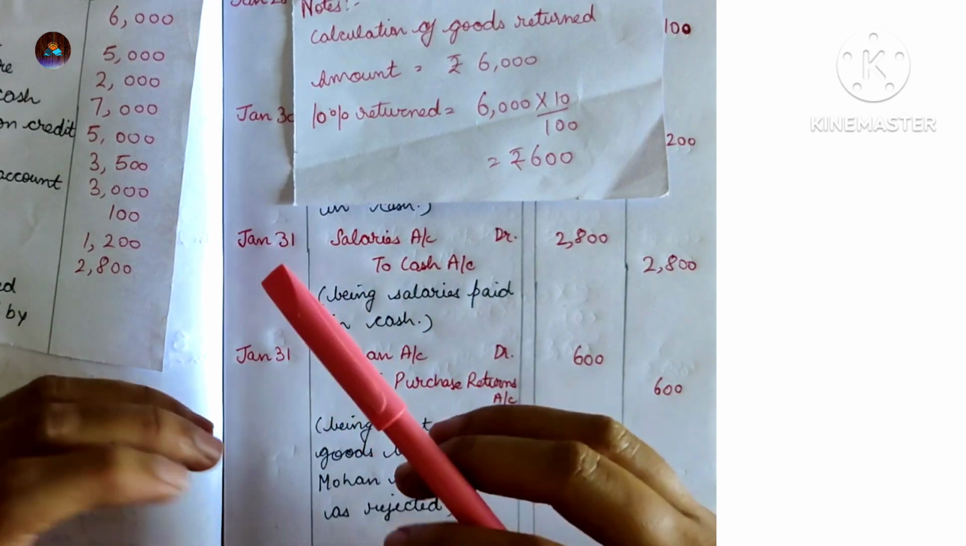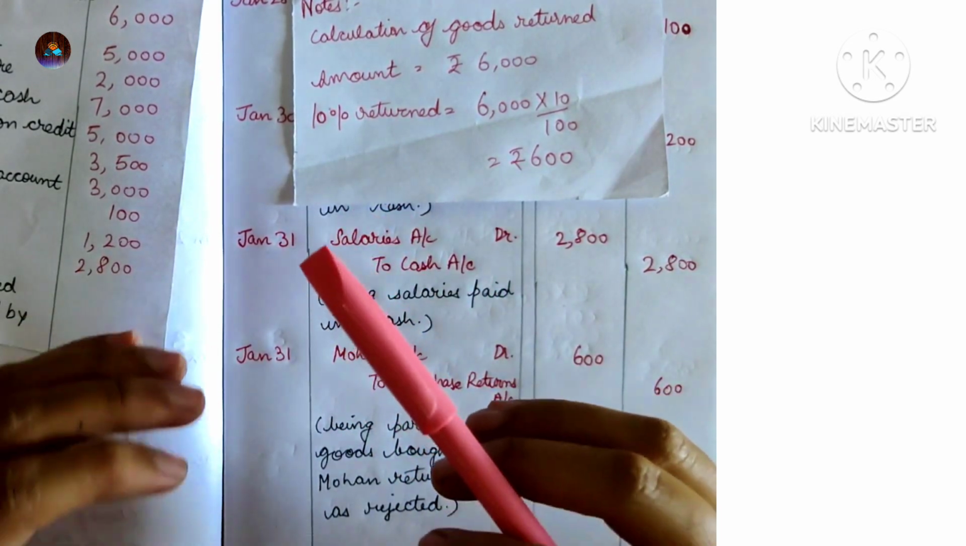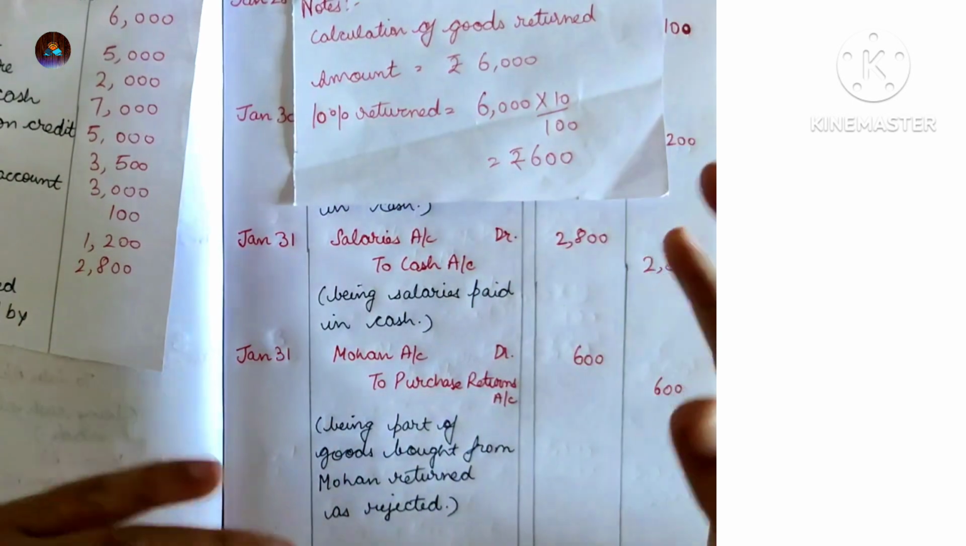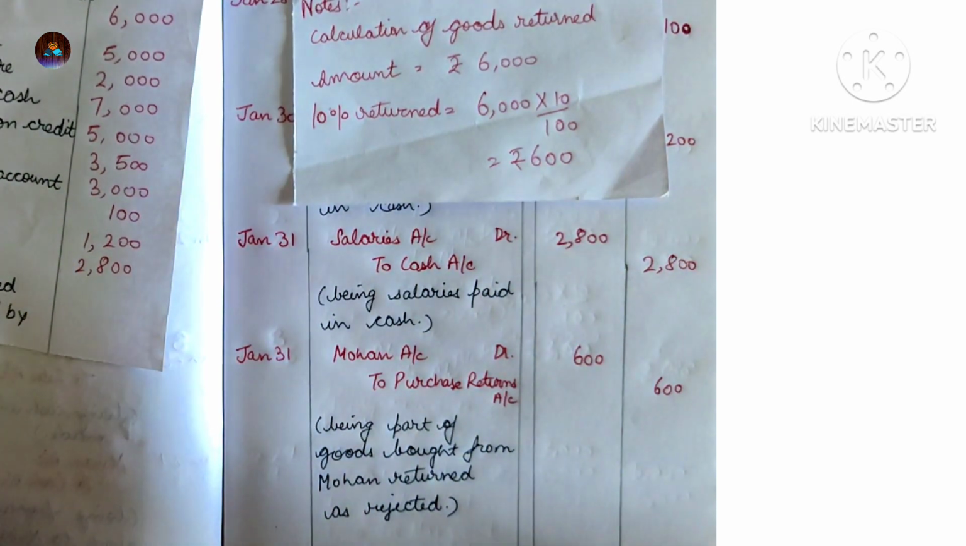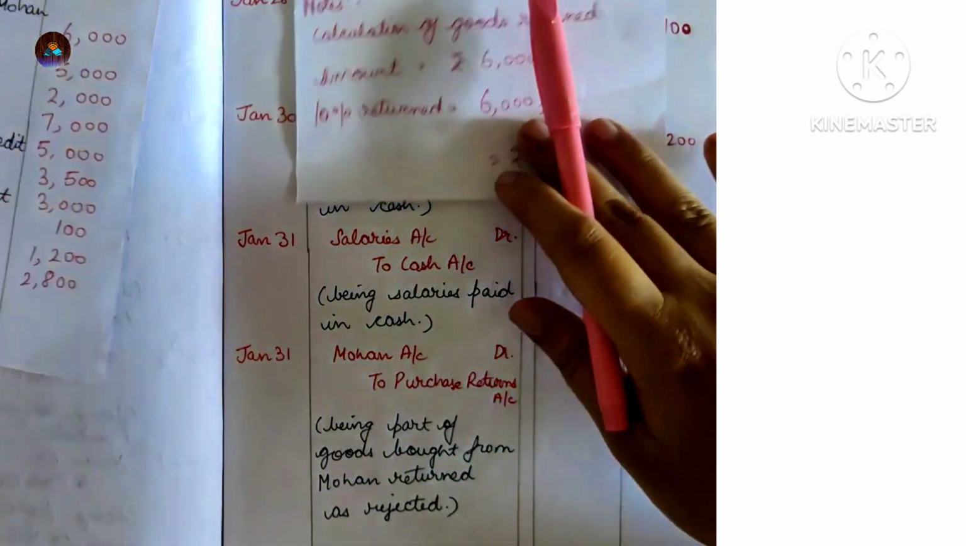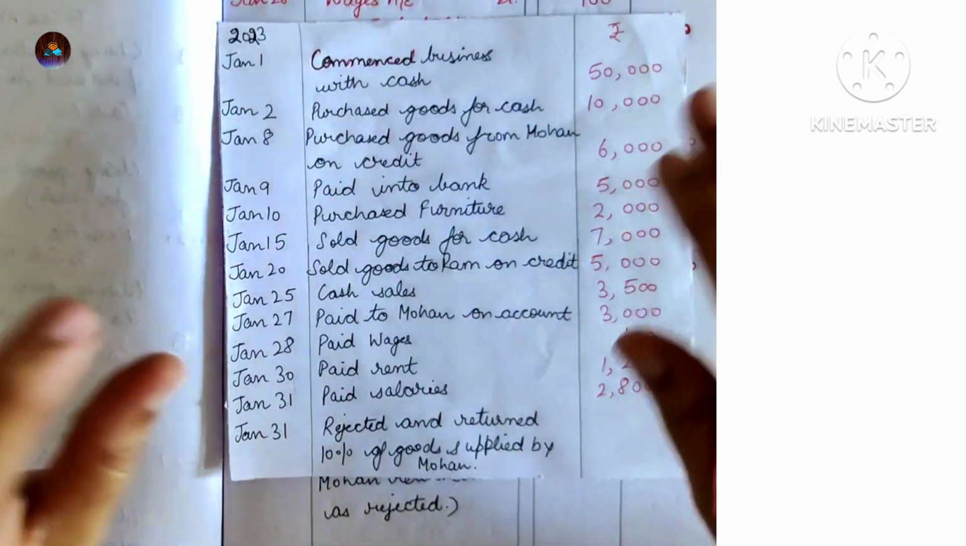You know that when the goods are purchased, purchases are always debited. In case there is any kind of return, purchase return, it will be credited. So this is all for today. Thank you.